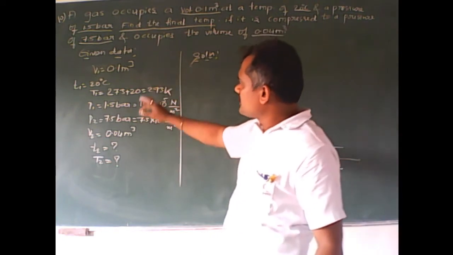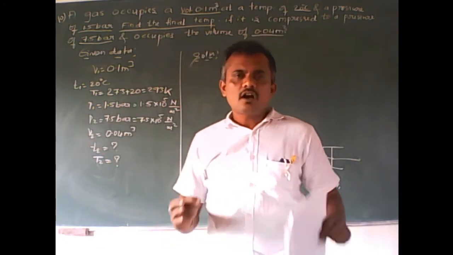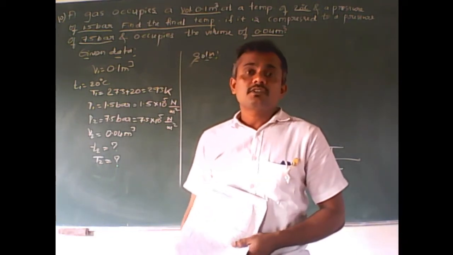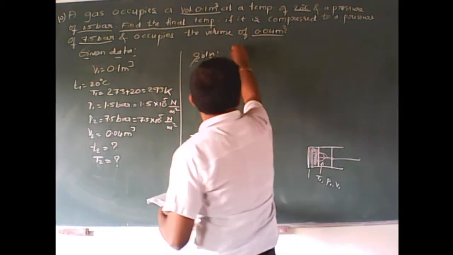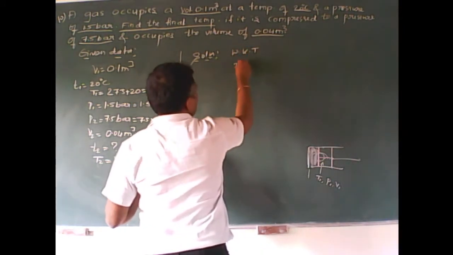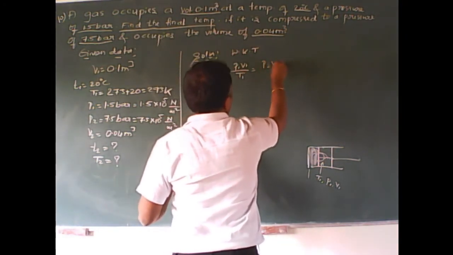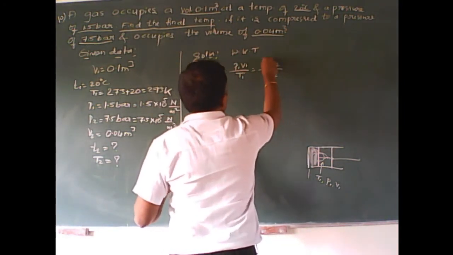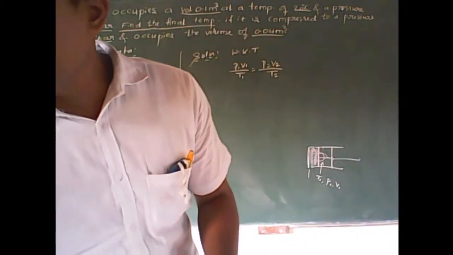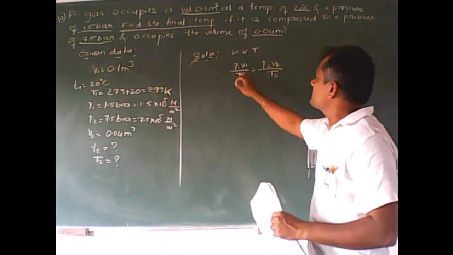So P1 V1 T1, P2 V2 T2, all these relations, how are these joined together? By using the universal gas equation. We know that the universal gas equation is P1 V1 by T1 is equal to P2 V2 by T2. Correct? Now I will substitute directly in this relationship.